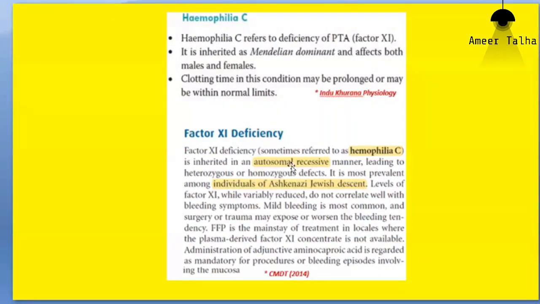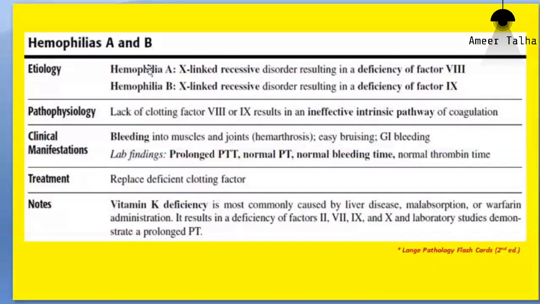But for you people, the important hemophilias are A and B. As far as your examinations are concerned, you may get an SCQ related to hemophilia A or hemophilia B. You rarely get a question regarding hemophilia C, but sometimes you may be asked in your Viva exam regarding hemophilia C.